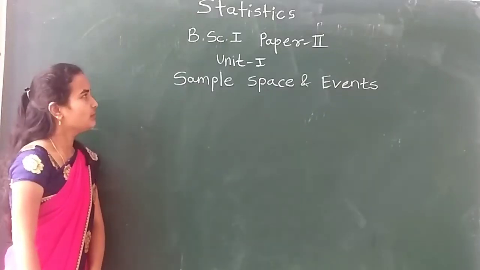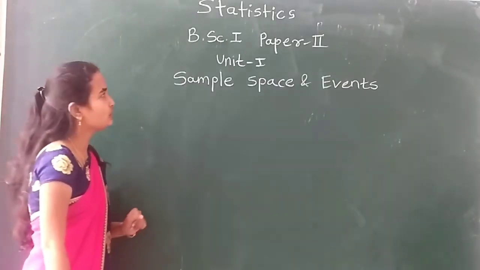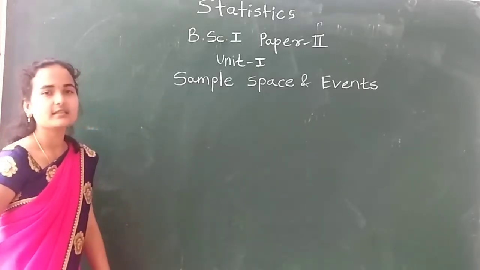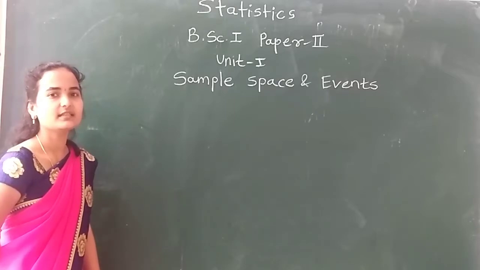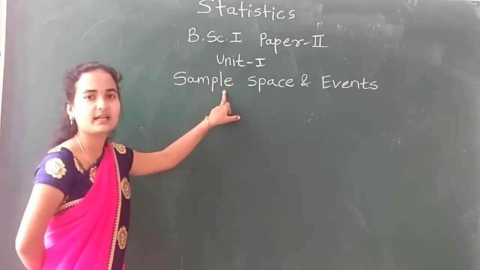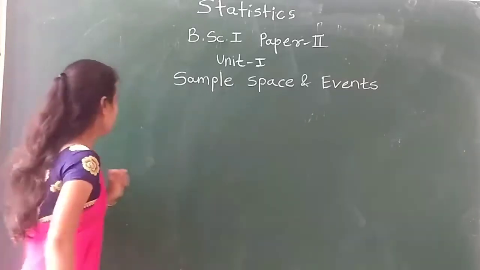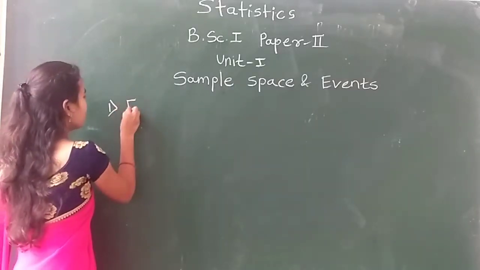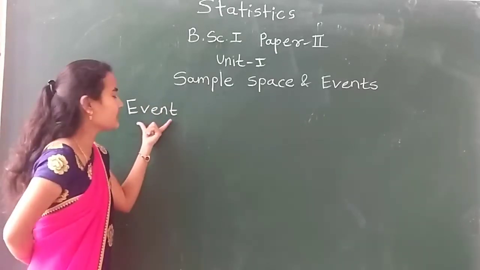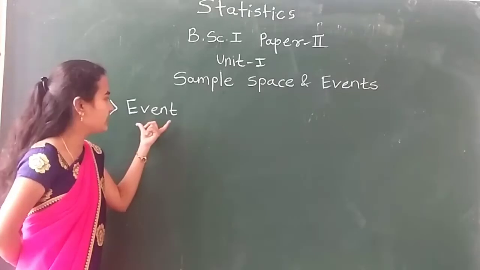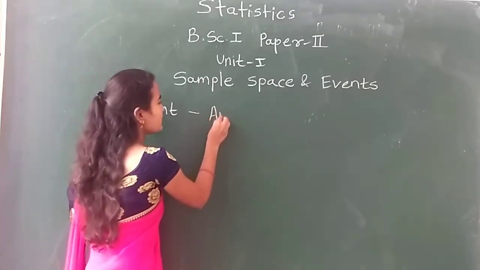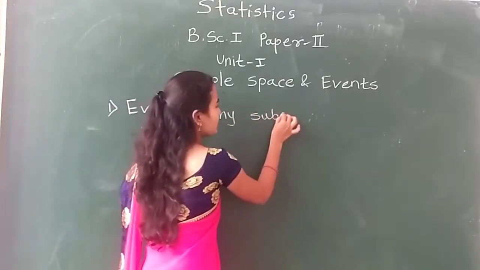Hello all of you. Now, in the last lecture, I started BSc fourth year, paper number two, which is Elementary Probability Theory. In this paper, we start with sample space and event. In the last lecture, we saw the definition of event. The event is any subset of